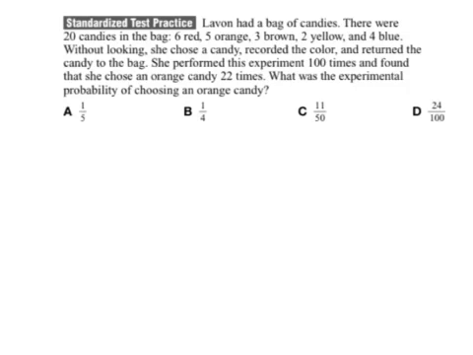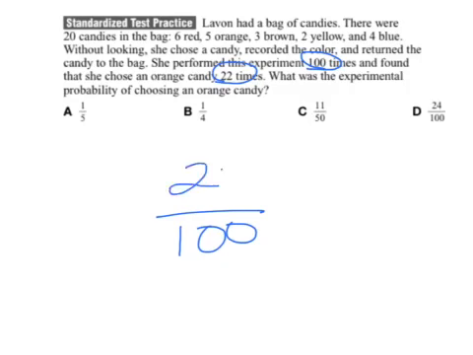What was the experimental probability of choosing an orange candy? So here's an example of experimental. We did not actually do the experiment, but they are describing what happened when Levon did the experiment. They are saying that they pulled it 100 times. That's all your outcomes. And out of it, she pulled an orange candy 22 times.